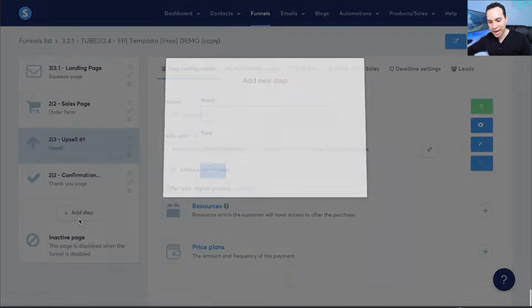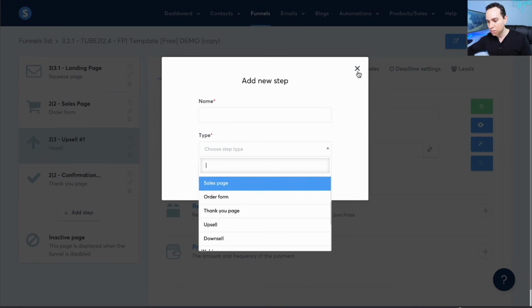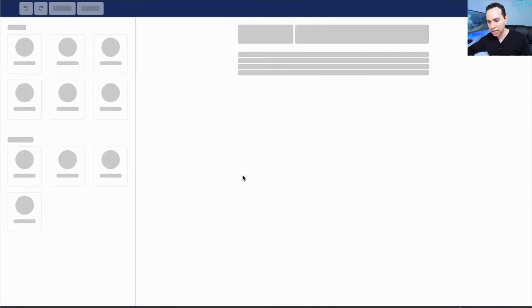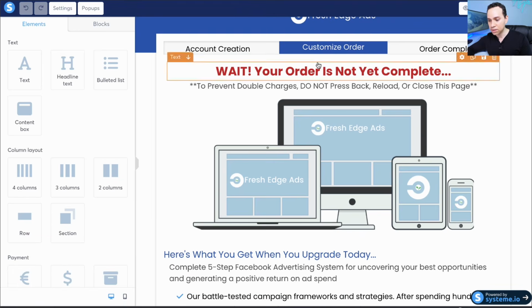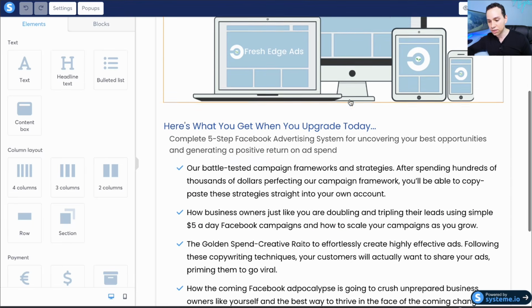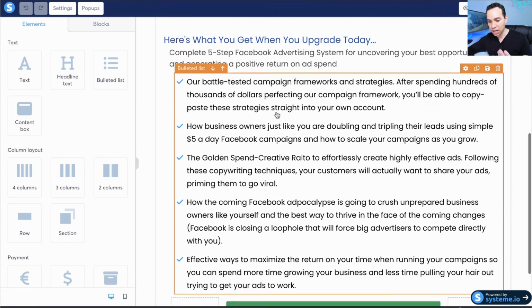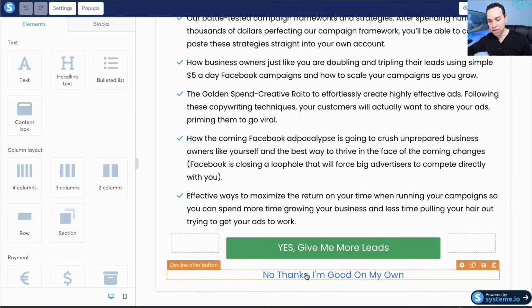Of course, you can always add other types of steps. You can see they have lots of different types of pages. But here what we're going to do is I'll go ahead and edit the page. And our free template linked up in the description via the Sales Funnel Playbook has this little banner at the top letting people know that the order is still open. Wait, it's not complete. You can have a picture of whatever your secondary offer is. And you can see it's just a couple of bullet points. Yes, I want this free offer, or no thanks, I'm good.